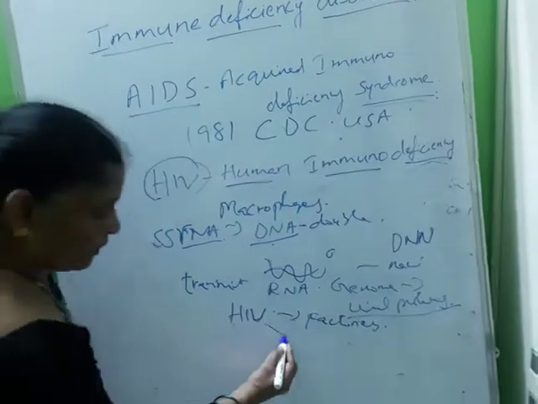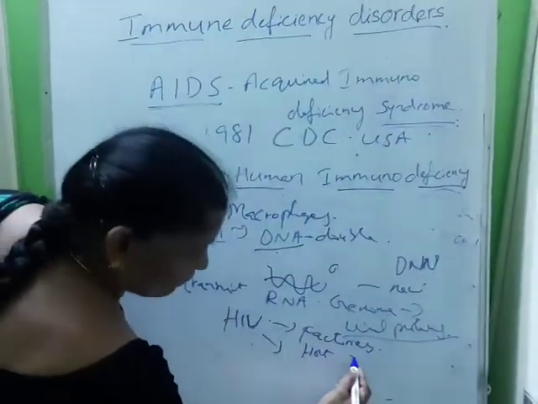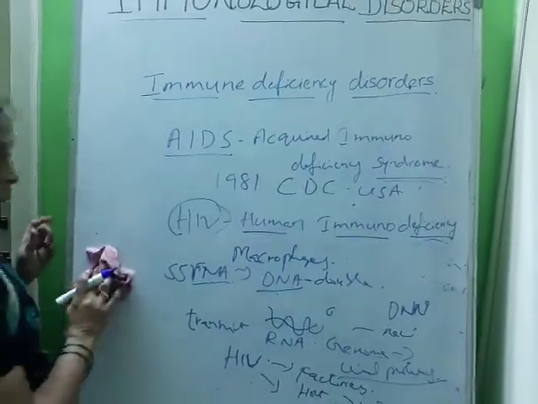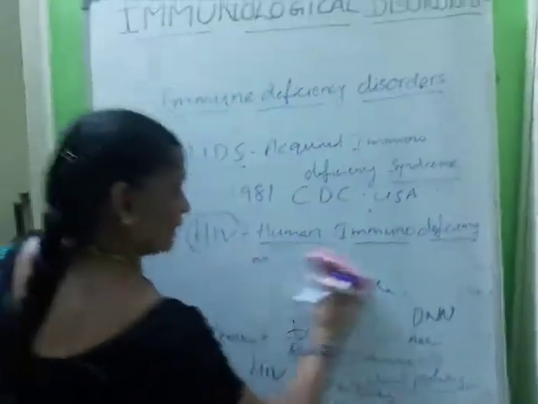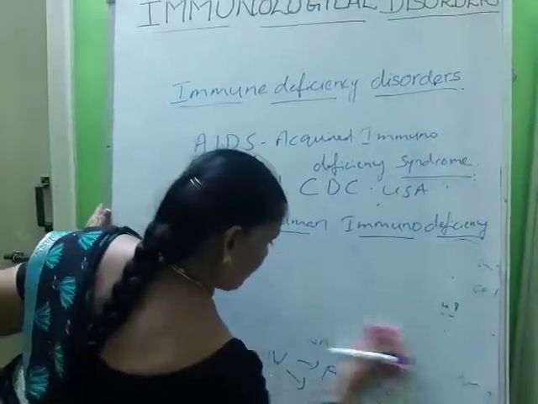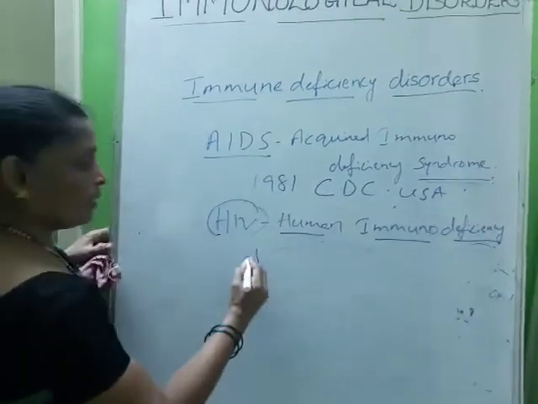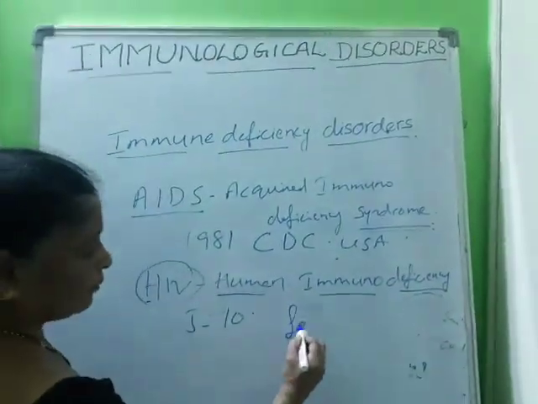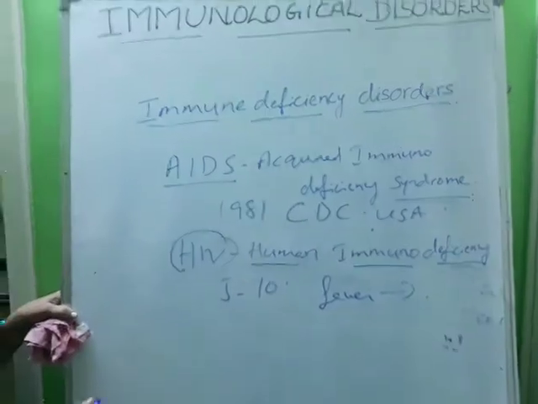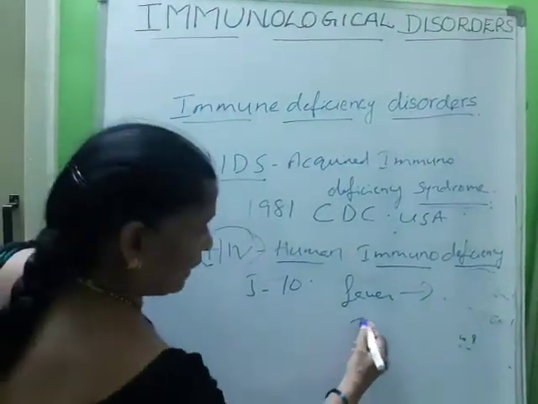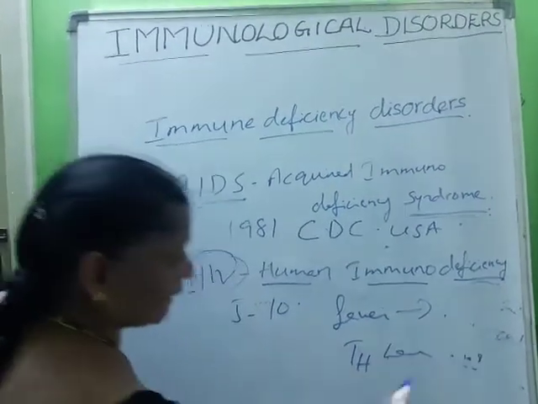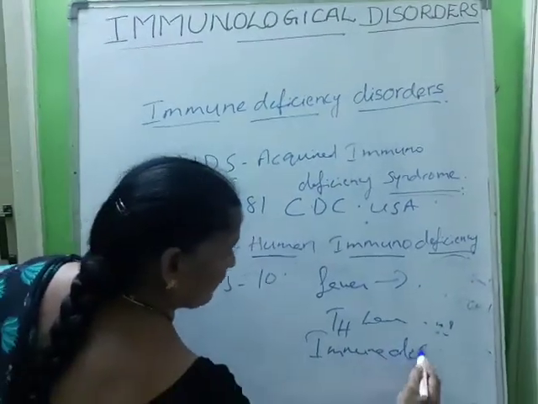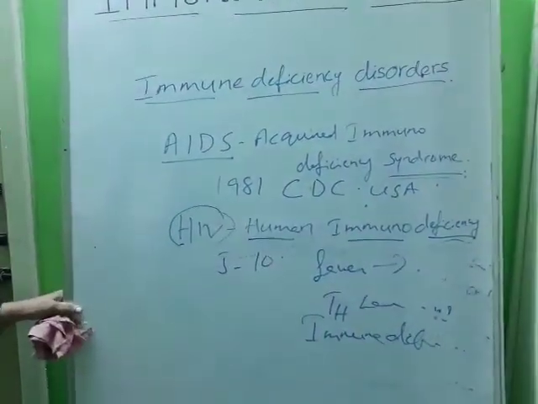These viruses bud off from the host cell and show the symptoms. The time lag between the infection and the appearance of symptoms may vary from days and months to years, usually 5 to 10 years. The infected person may suffer from fever, diarrhea and loss of weight. Due to HIV formation, T lymphocyte cells decrease in that person. It may lead to immune deficiency.